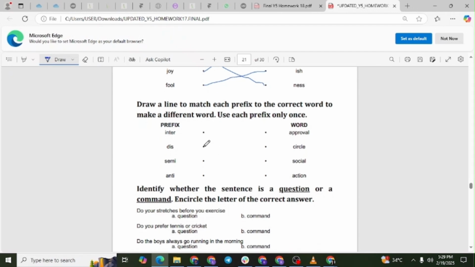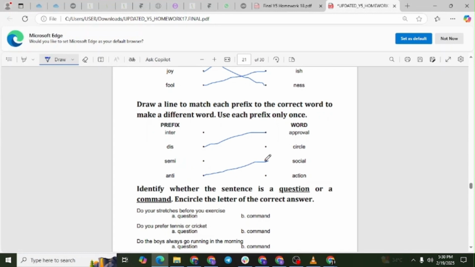The prefix dis- is used to indicate negation, or the opposite. When you add dis- to approval, it forms disapproval, meaning the absence of approval or a negative opinion. Anti plus social equals antisocial. The prefix anti- means against or opposed to.